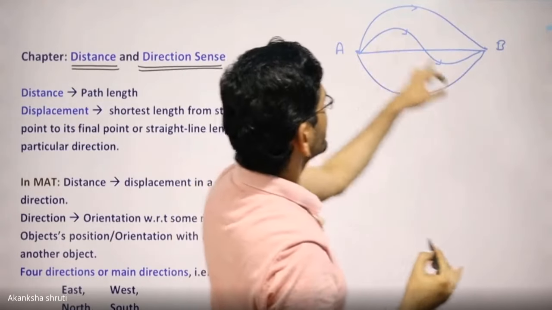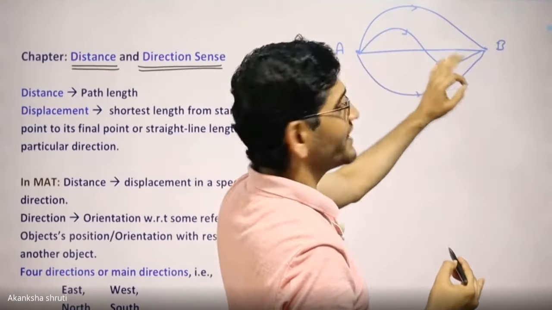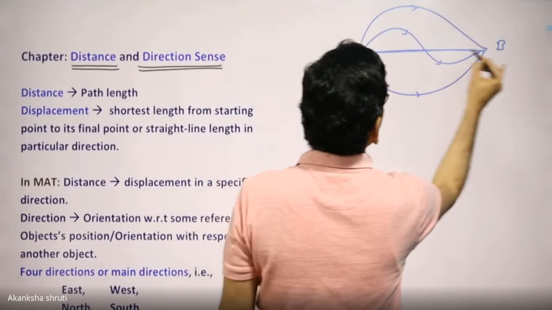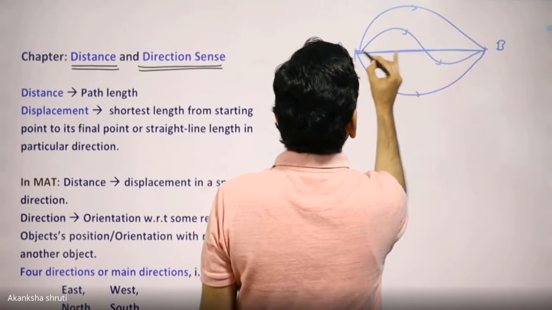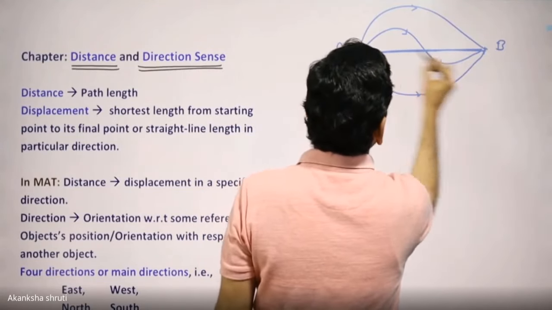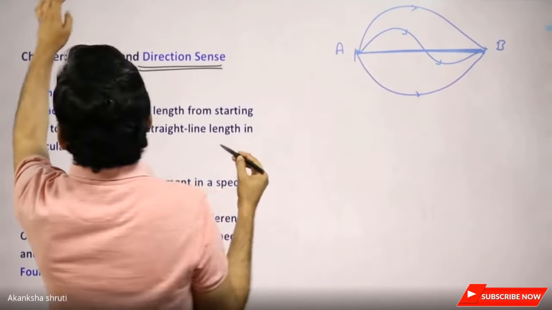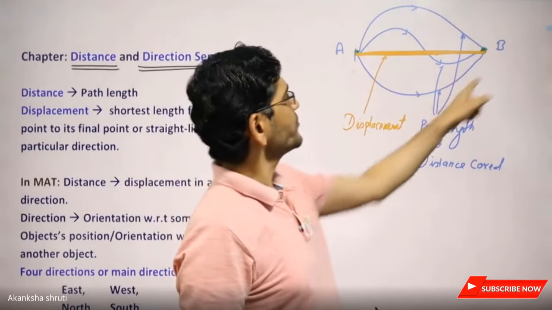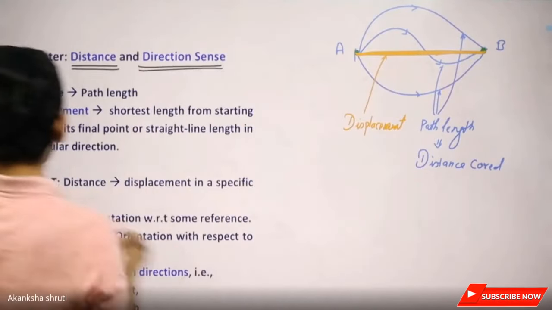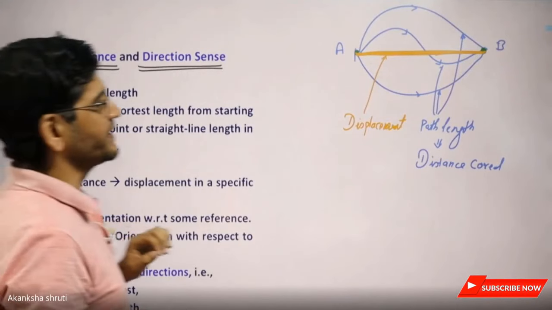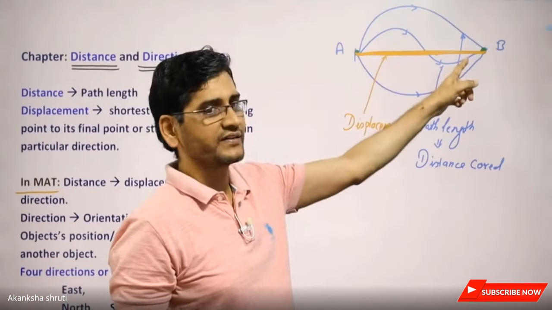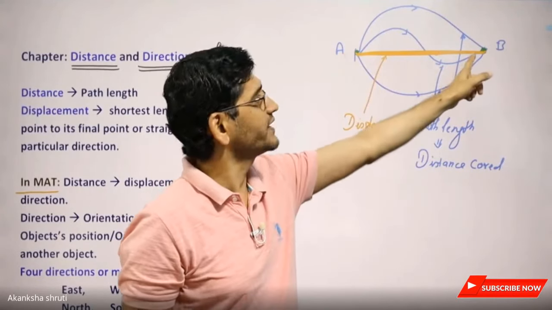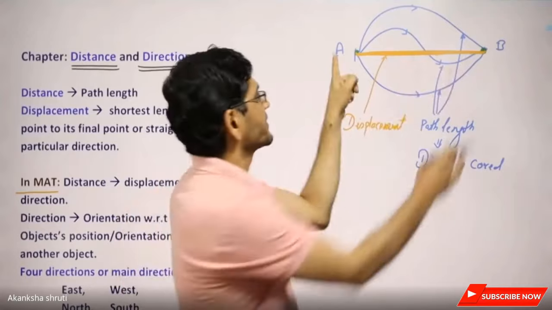Whatever this curved path is, these are called the distance or path length. And the straight line, or the shortest line, is called the displacement, meaning how much the body has displaced. Even if the body is moving on this curved path, in mental ability test, keep in mind, if the distance is asked, then you need not go for this path length. You have to just calculate the straight line gap.